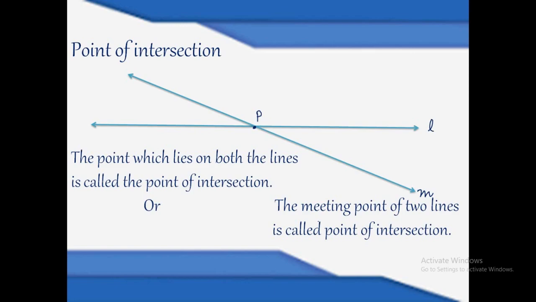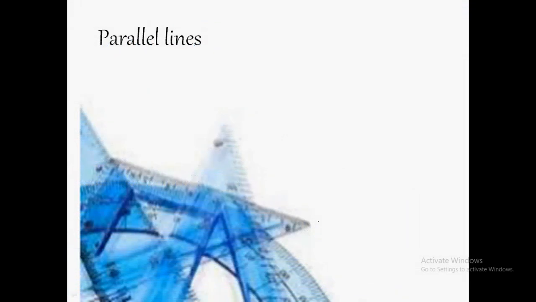Then what was the second possibility? The second possibility is that the two lines do not intersect each other. If two lines do not intersect each other, we name them parallel lines. What are parallel lines? The two lines do not intersect each other and there will not be any common point.